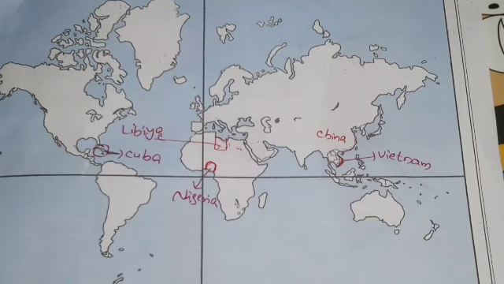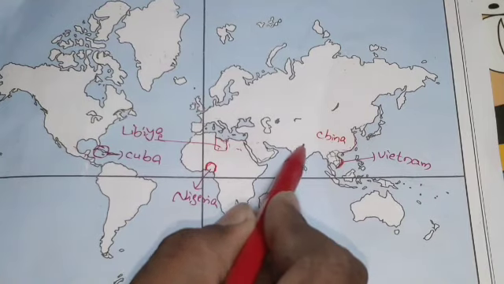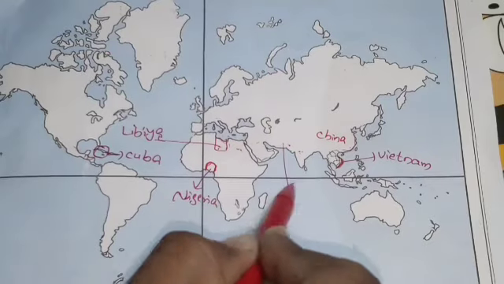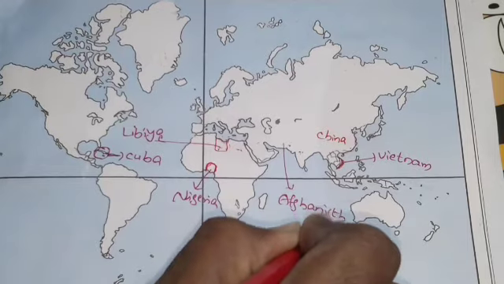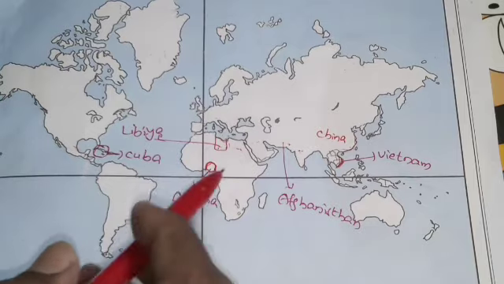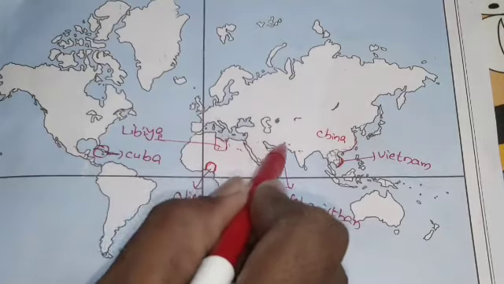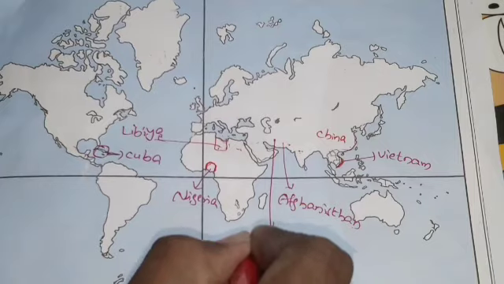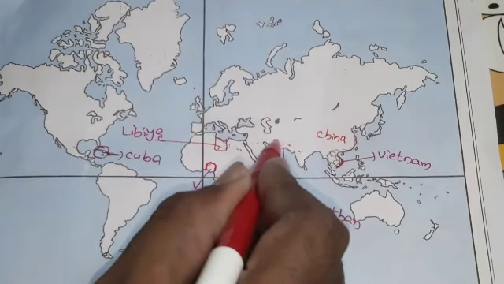And sixth one is Afghanistan. Afghanistan is the third country from India. First is India, second is Pakistan a little bit, and beside that, Afghanistan. You have to mention it beside Pakistan. And next we have Iraq and Iran. Firstly we will mention Iran here. After Afghanistan, the next country is Iran. So India, Pakistan, Afghanistan and Iran.